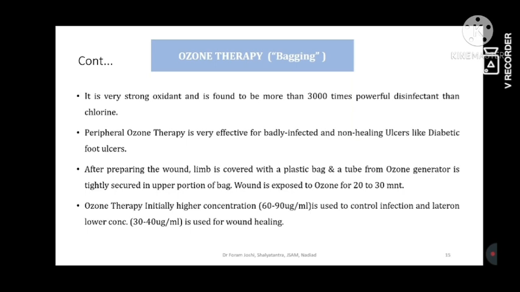Lower perfusion tissues do not develop granulation tissue because they are not receiving oxygenated blood. But if the third atom of oxygen, that is ozone, is supplied, then they respond very well, particularly for tissue granulation and wound healing.